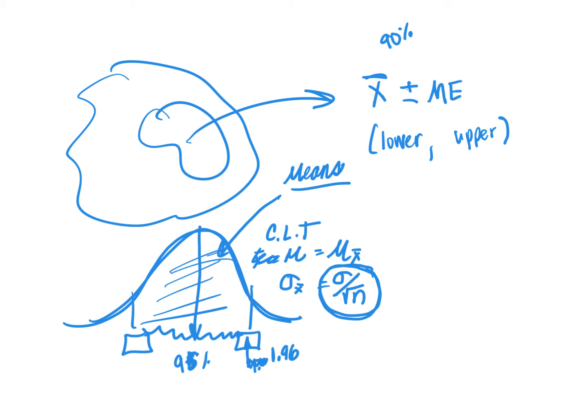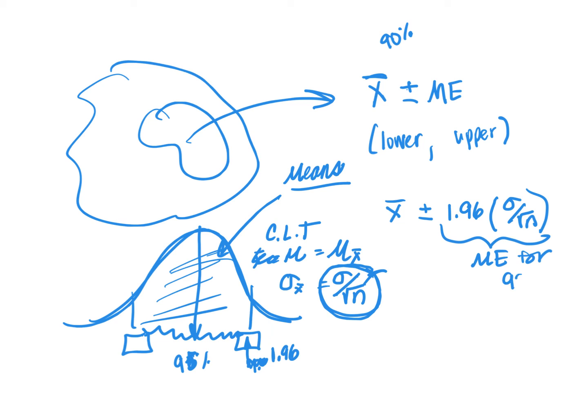Right? So I'm going to take my sample mean, subtract, and then I'm going to take about 2 times my standard error estimate. And this is my margin of error for 95% confidence. So what does 95% confidence mean?